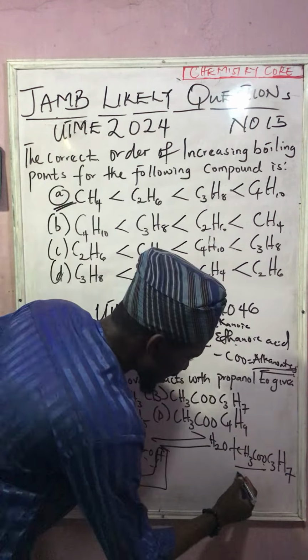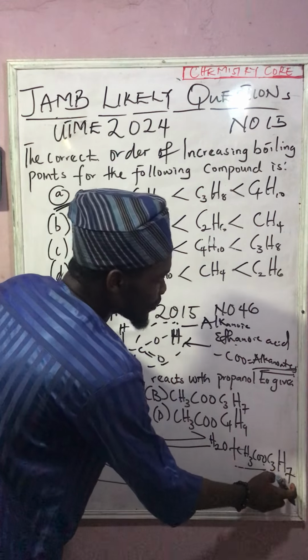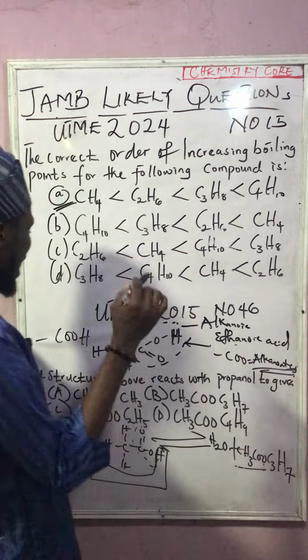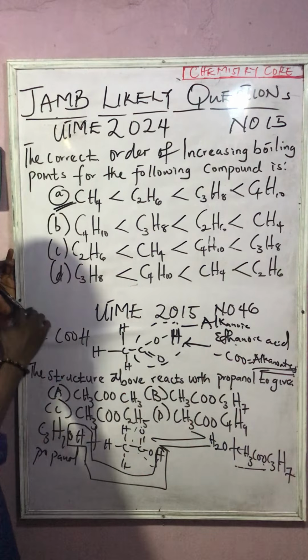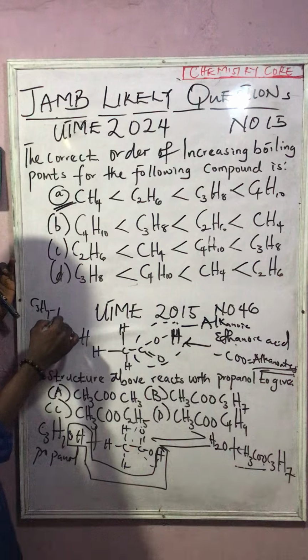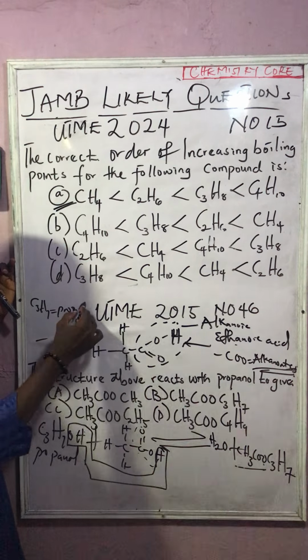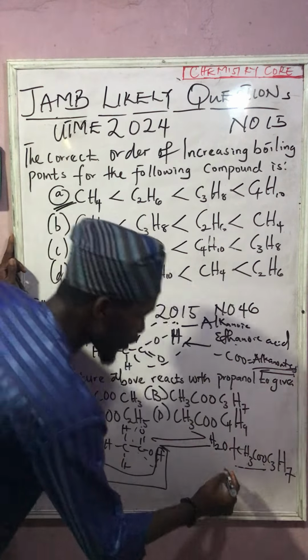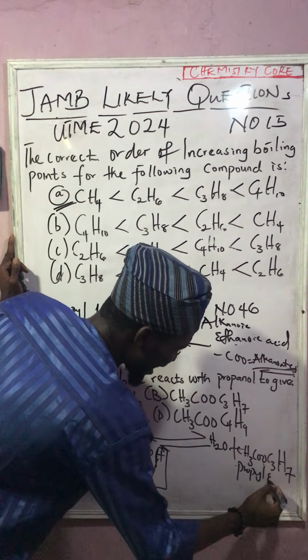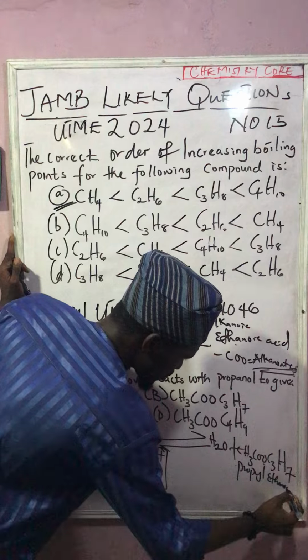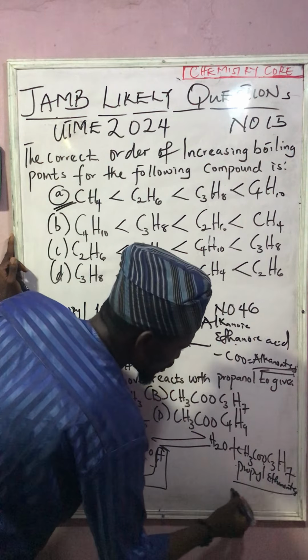So this will give us ethanoate, and what we have here is C3H7, and we go back to the parent alkane. Another alkane, C3H7, is propane. So this will give us propyl ethanoate. What did I call it? Propyl